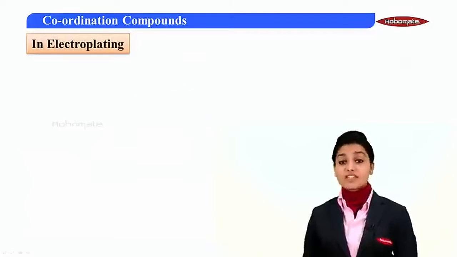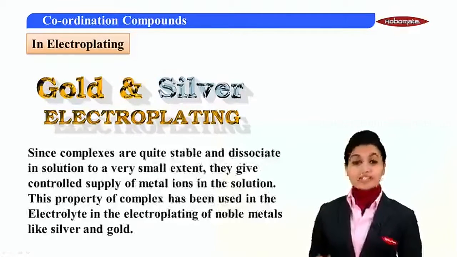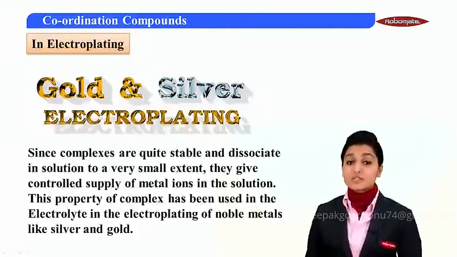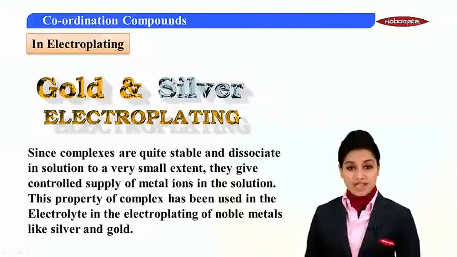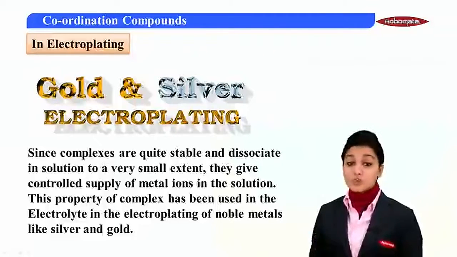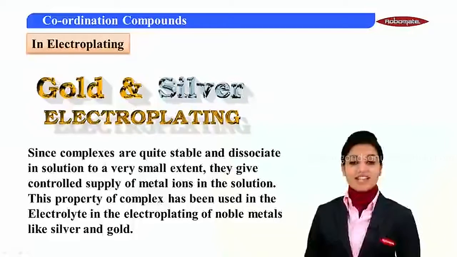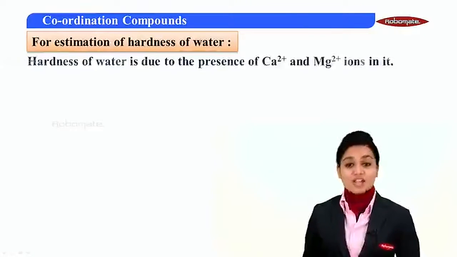The next application is in electroplating for gold and silver. Since complexes are quite stable and dissociate in a solution to a very small extent, they give controlled supply of the metal ions in the solution. This property of coordination compounds has been used in the electrolyte in the electroplating of noble metals like silver and gold.